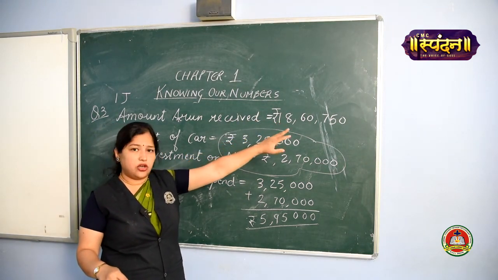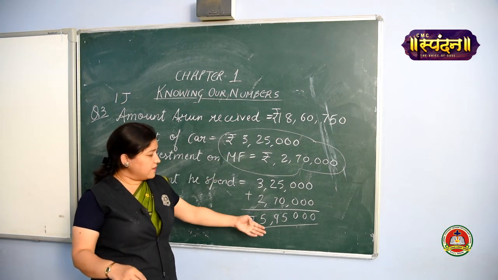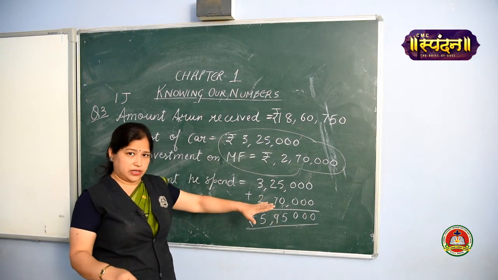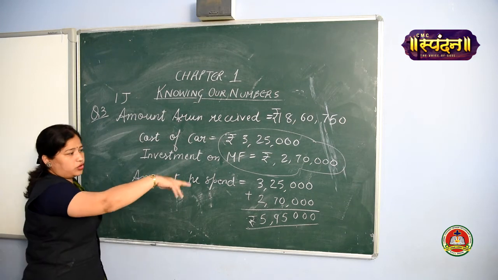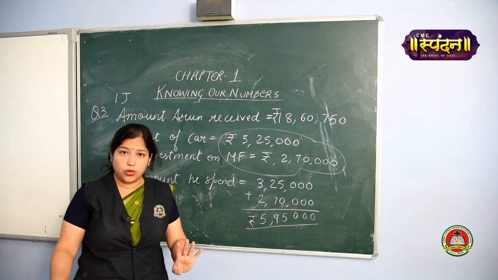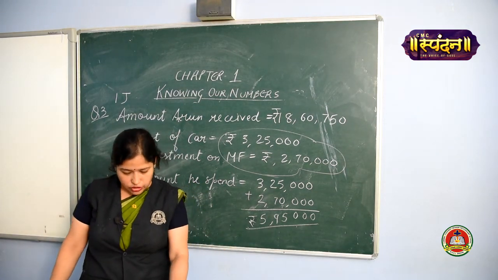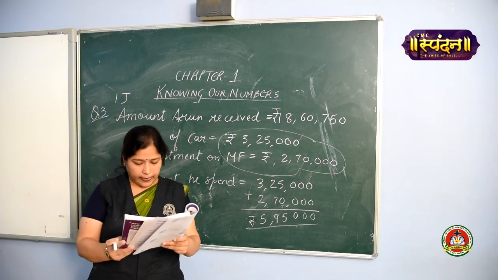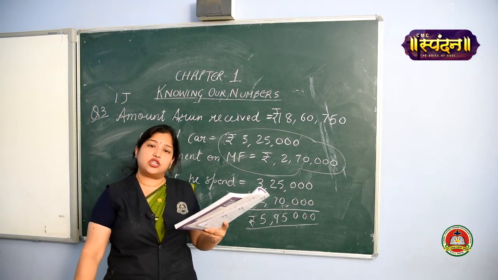18 lakh something he got on his retirement and 5 lakh something he spent on different things. So how you are going to find out? You are going to find out the difference. Can you do it? Do it yourself. So this is your answer. Okay, let's move to the next question.